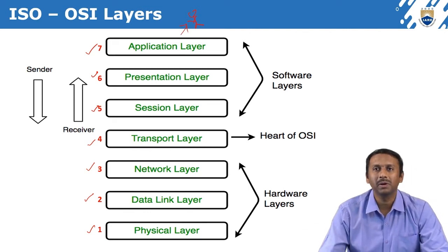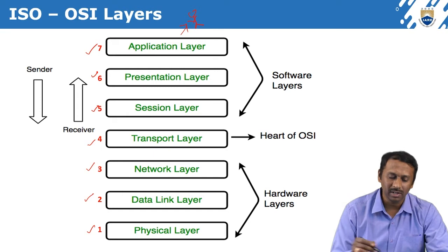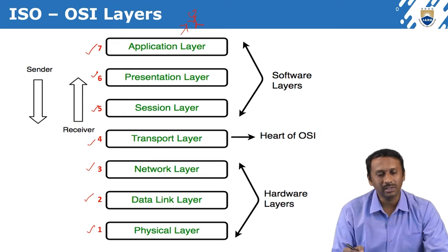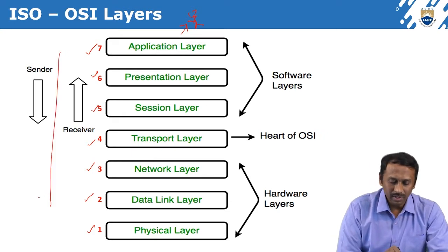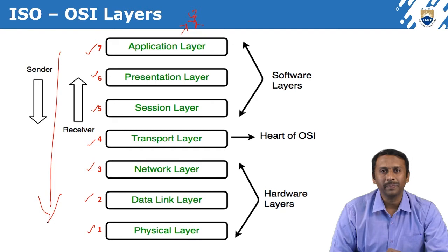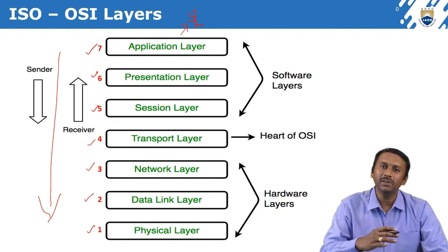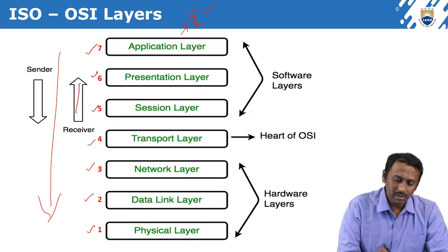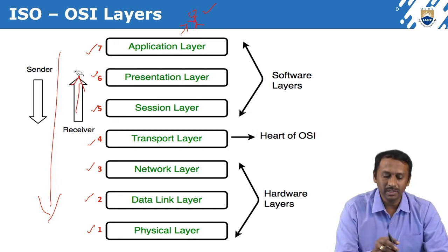One thing you need to remember: the application layer is the user interface layer. So when a user sends data from one system to another, it goes down this way, and when information is received from the other system, it comes up like this.